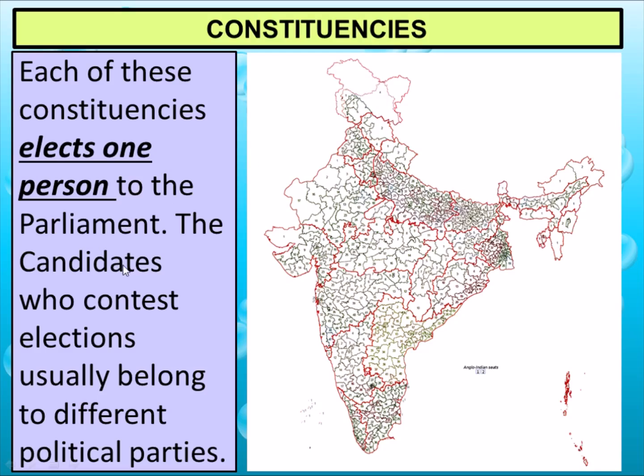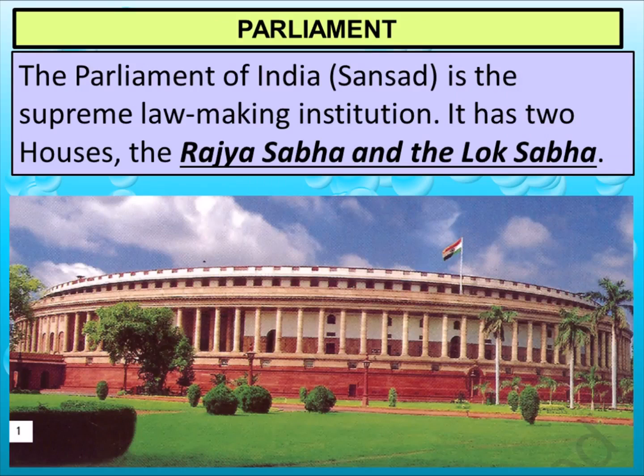The candidates who contest election usually belong to different political parties. In India, we have various political parties like BJP, Congress, AAP, SP, BSP, TMC. So one leader, whosoever stands up for the election, is always from some party. Then we give vote to the candidate as well as to the party.